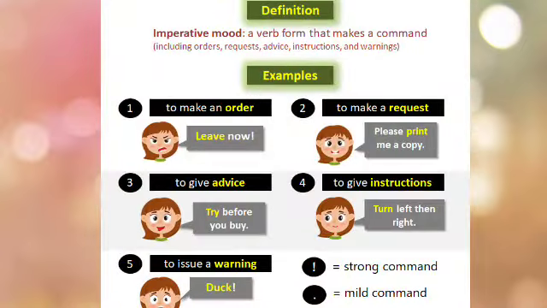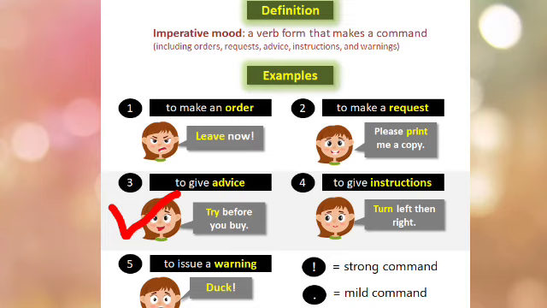Now let's learn the next type of sentence, that is imperative sentences. An imperative sentence is a sentence that expresses a command, an order, a request, advice, instructions, and a warning. Let's see some examples of imperative sentences. First example: "Leave now." Here is an order. Second example: "Please print me a copy." This is an example of a request.